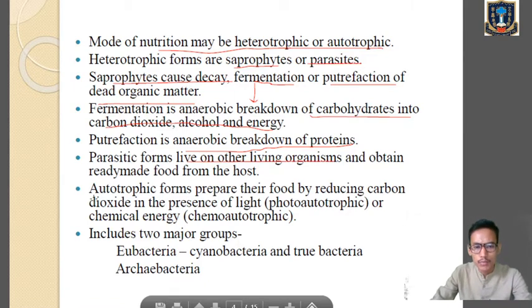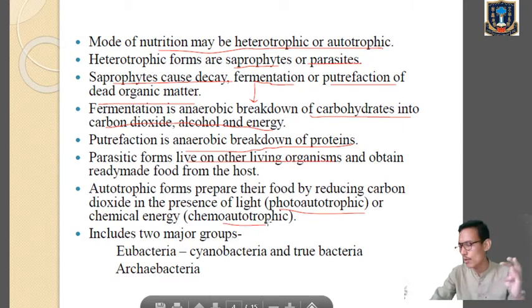Right? Now, next one, autotrophic mode of nutrition means either they will prepare the food materials by trapping the solar energy, which is called photoautotrophic, where photo means light. So in this case, they will trap the light energy for the preparation of food, or by using chemical energy, which is called chemoautotrophs. All these things we discussed in the first class: heterotrophic, autotrophic, photoautotrophic, chemoautotrophic, heterotrophs, autotrophs. So kindly go through it.